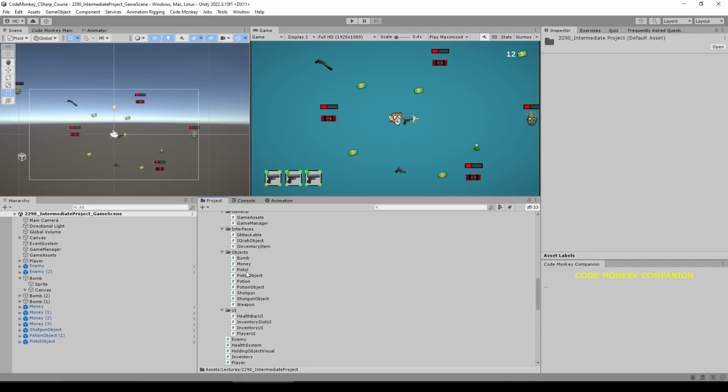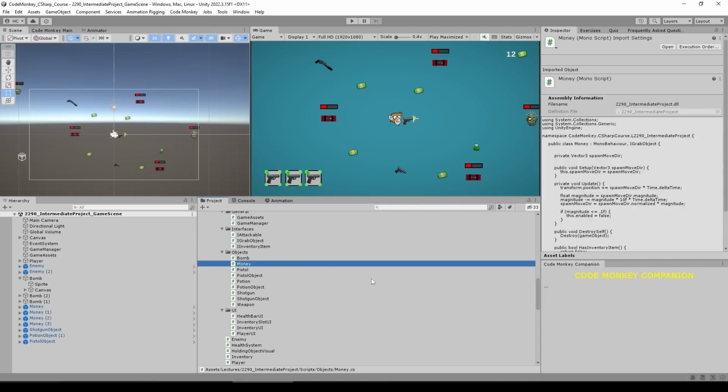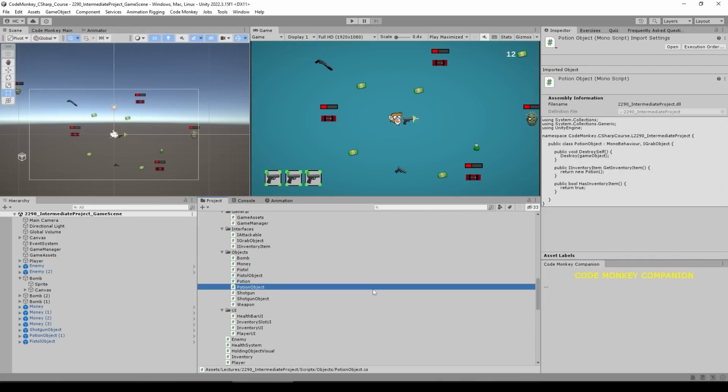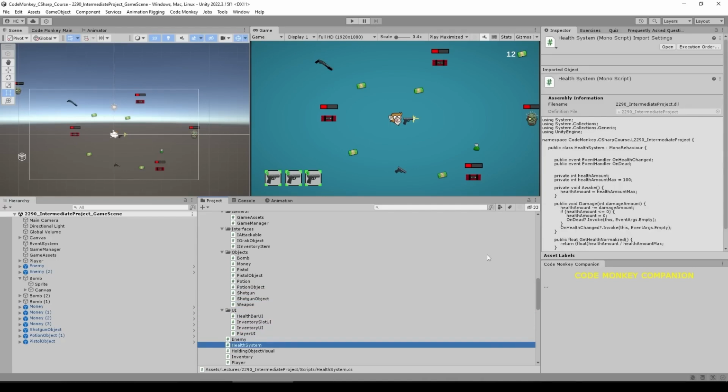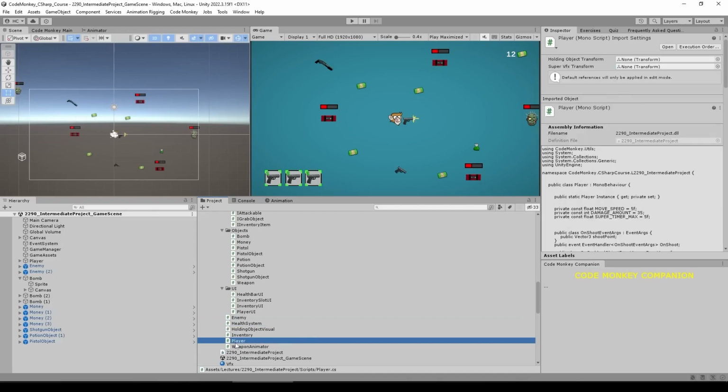There's plenty of small classes that do one thing and one thing only, as opposed to the beginner project where I tried to make it as compact as possible, which meant putting too much logic on the player class. Whereas over here, you can see how each file is actually pretty compact. You can see most of it pretty much just over here on the quick code preview. Most of these files are actually pretty small. So let's begin inspecting this, and let's actually begin with the most complex script of all, the player script.